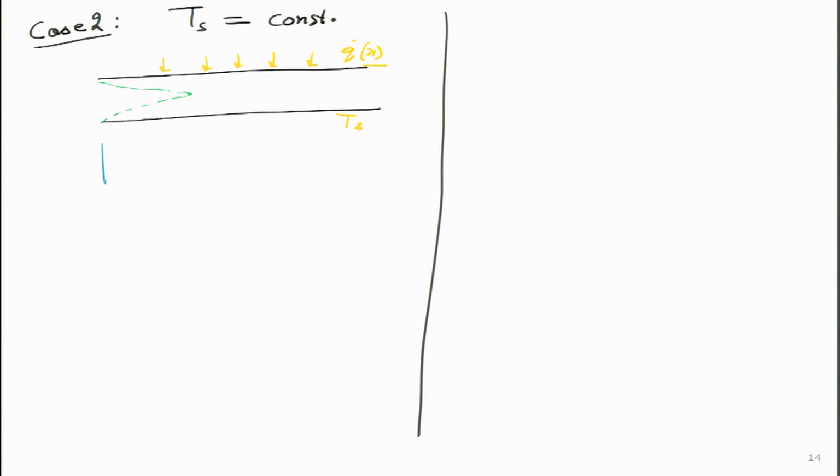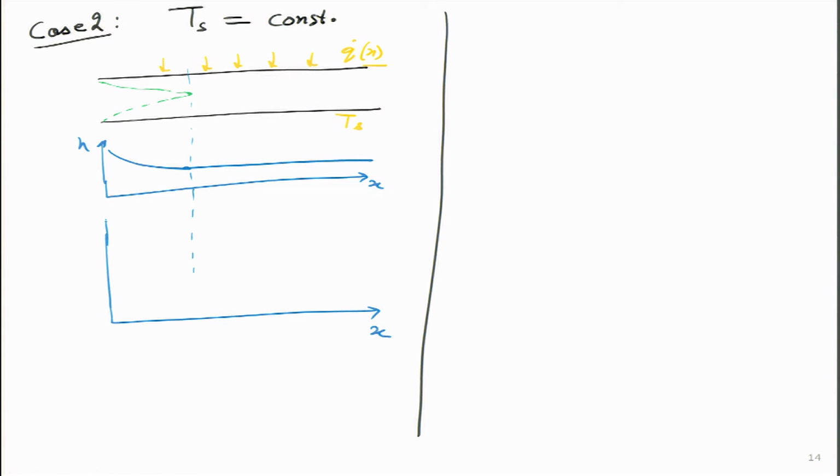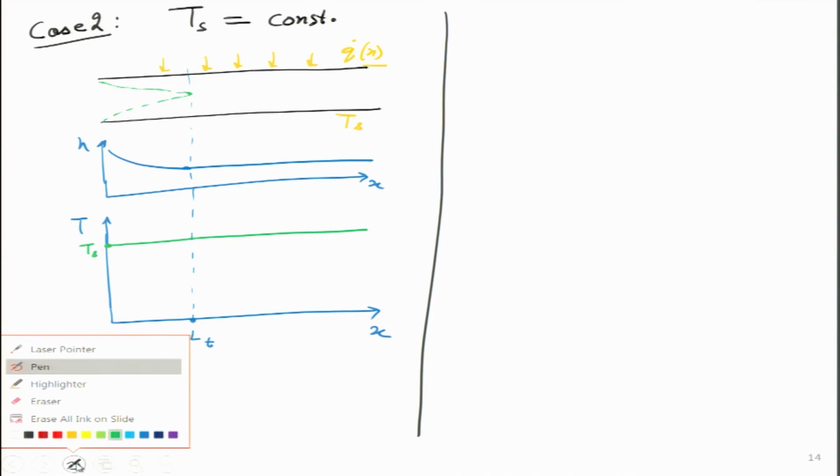Over here, that h value if I draw with x, here it will be very high, then it remains constant, this is the same thing. And now I want to draw the temperature of the fluid as a function of x over here. The first thing I will draw is the temperature of the surface as a function of x, so that will be a constant over here. So this is Ts. And why have I drawn it? Because that's the boundary condition. Our surface temperature is constant. So that Ts does not vary with x.